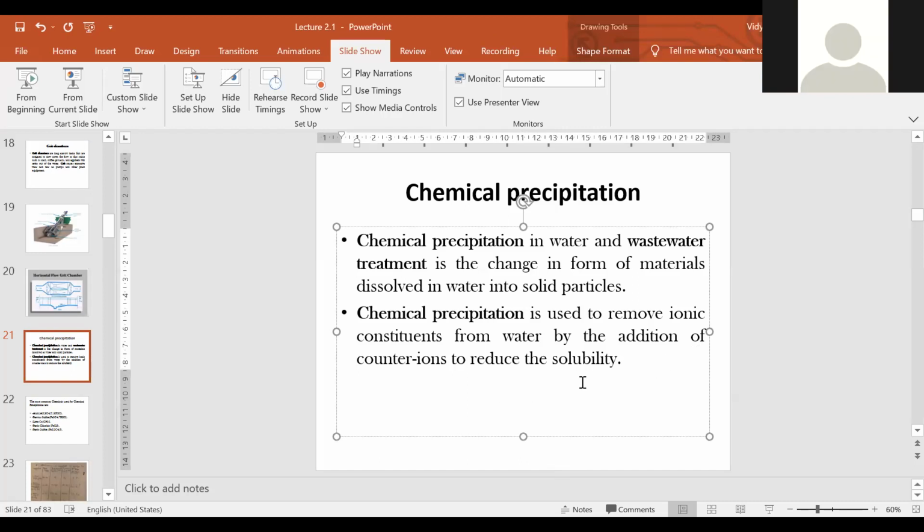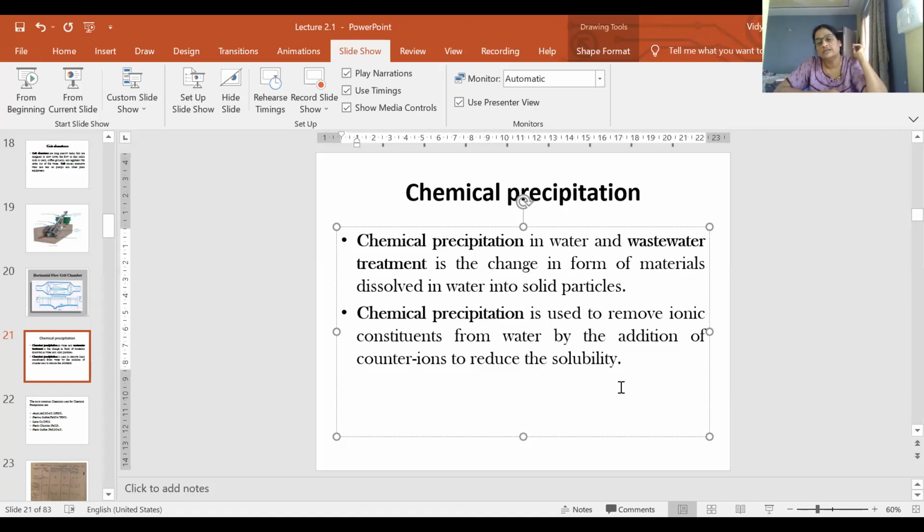Ma'am, when is ISC? ISC will start from the 29th of November, and our paper probably is coming on the 1st of December. So I think the madam shared the notice and timetable. If not, I will tell you. ISC will start from the 29th and every day one paper will be there. Morning 4 hours of academic lectures will be continued, but your competitive classes and the software classes will not be functioning in these days. So instead of that, from 3 to 5, there will be the ISC paper.